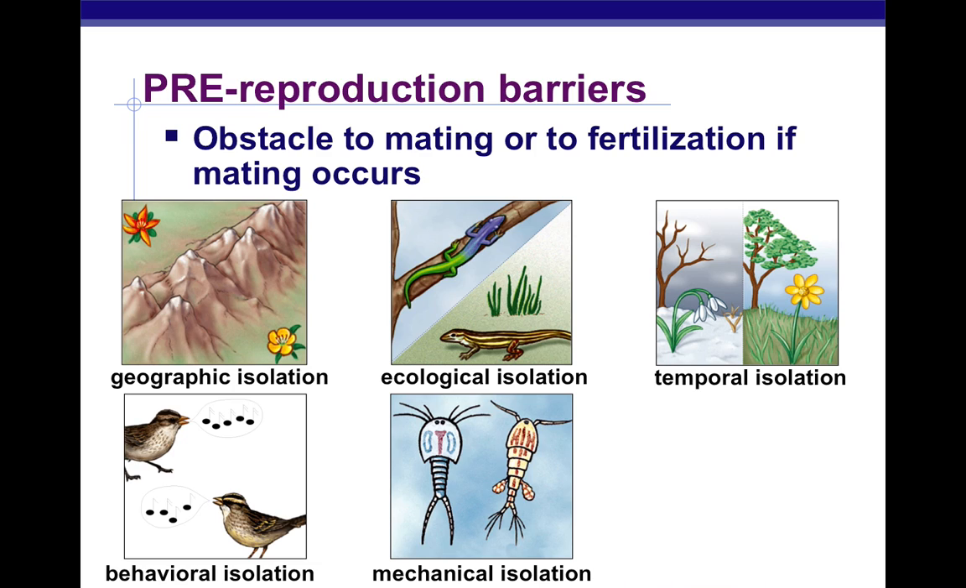Another type is mechanical isolation. In so many words, it doesn't fit. They try to breed, and for whatever reason it doesn't work mechanically. Like the actual parts don't fit.